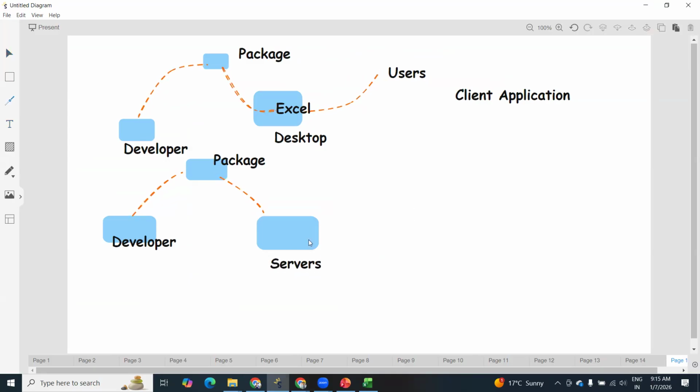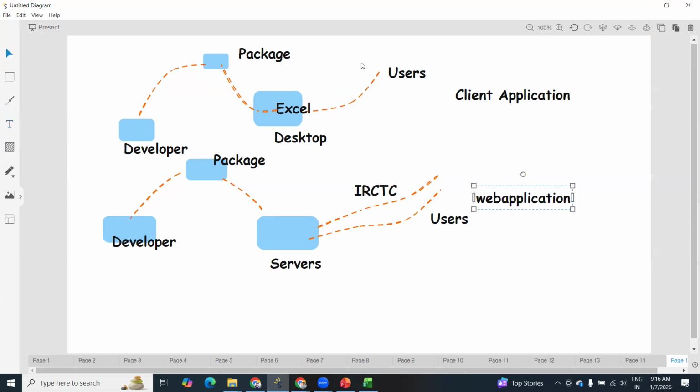Now here, multiple users started accessing this application through a web browser, right? So IRCTC. This application you can see, you can call it a web application. And also next one, just see, mobile apps. Right? Mobile apps we are seeing. Okay, mobile apps.